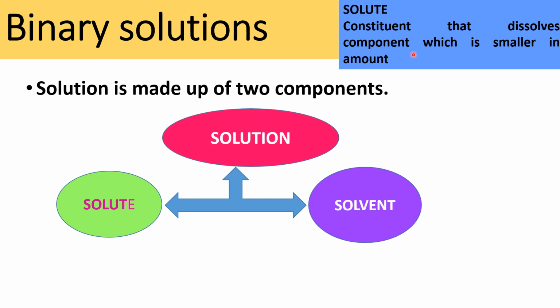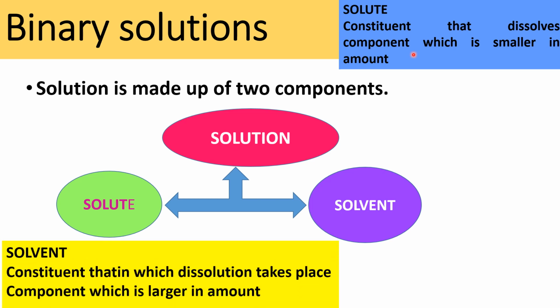We saw the table salt solution in which sodium chloride, or table salt, acts as the solute. What is a solvent? The solvent is the constituent in which dissolution takes place, or the component which is larger in amount in a solution.